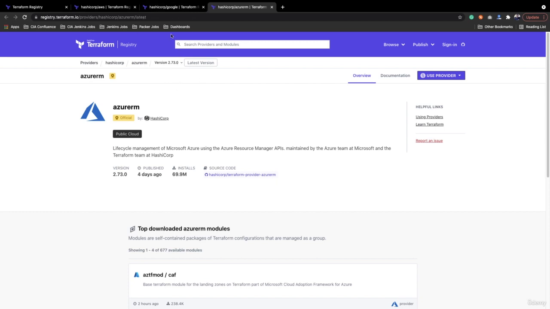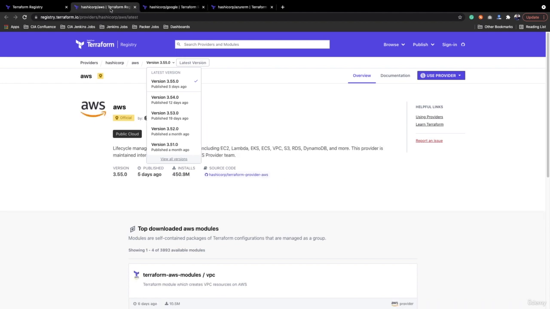Suppose you are not using a specific version of the provider in your Terraform configuration file. In that case, it always downloads the latest version. If your Terraform configuration files are pretty old, 6 months old, 8 months old, or 2 years old, then it is possible that the latest provider will impact your Terraform code files, and you are not able to execute the same Terraform code that was working earlier. So it is a best practice to use a specific version of the provider.